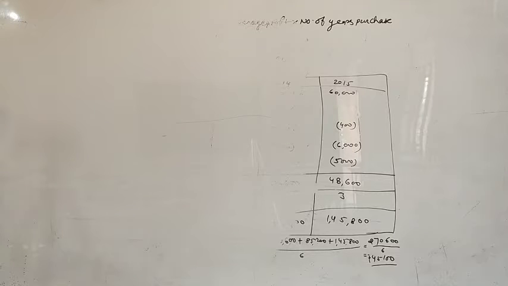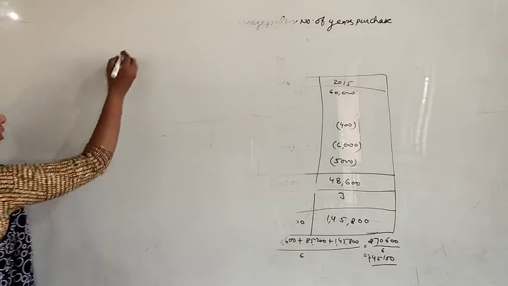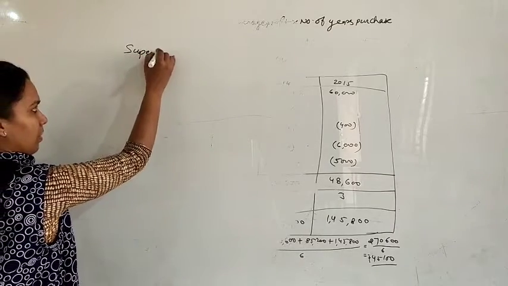Such excess profits are called super profits, and the goodwill is calculated on the basis of super profits. Means the excess profit that you earned in comparison to other firms, that will be called super profit. Excess profit is equal to super profit. So how we will calculate super profit goodwill? Just write down first of all the formulas.